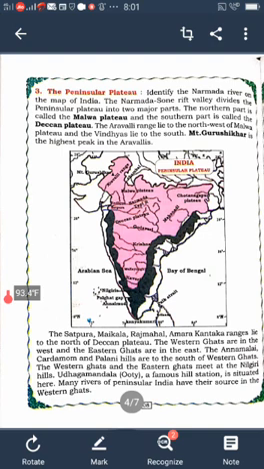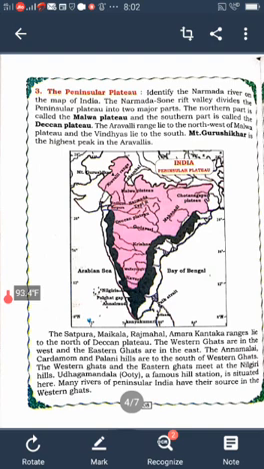Aravalli reigns northwest. Malwa Plateau and Vindhyas lie to the south. Mount Guru Shikhara is the highest peak in the Aravalli. And there are also so many mountain ranges in Peninsular Plateau. Satpura, Maikal, Rajmahal, Amarkantak lie in the north of Deccan Plateau.